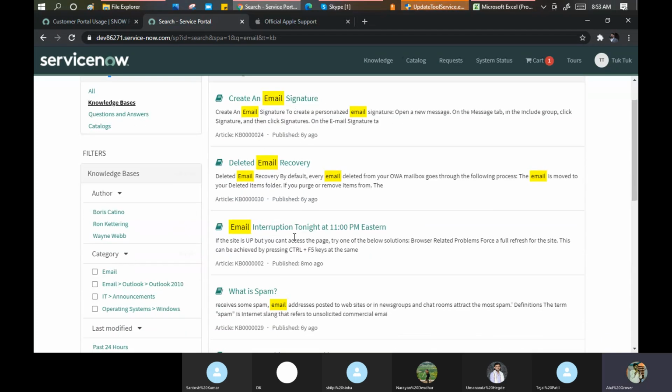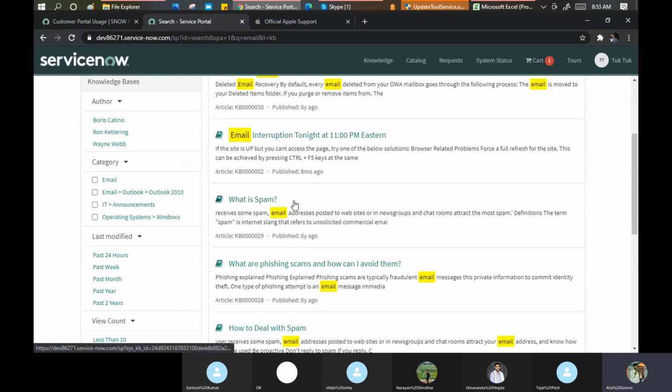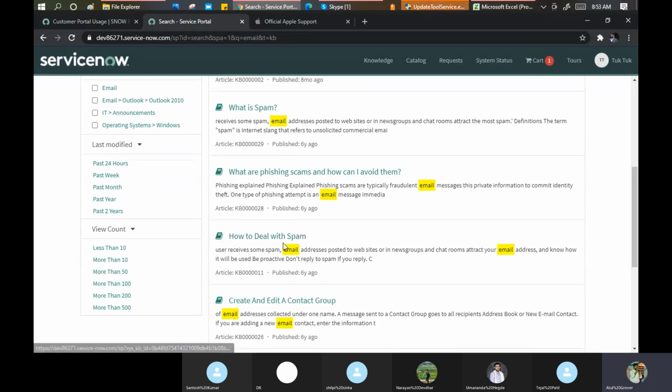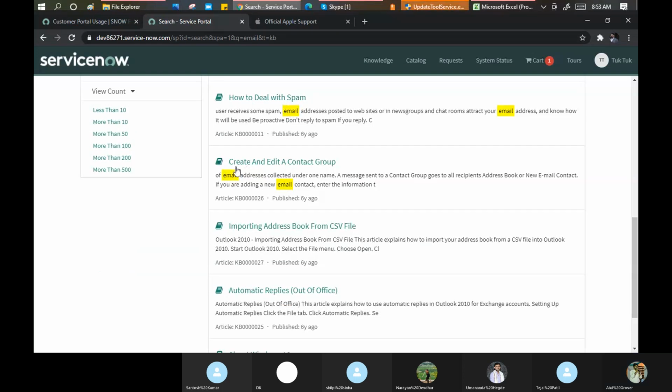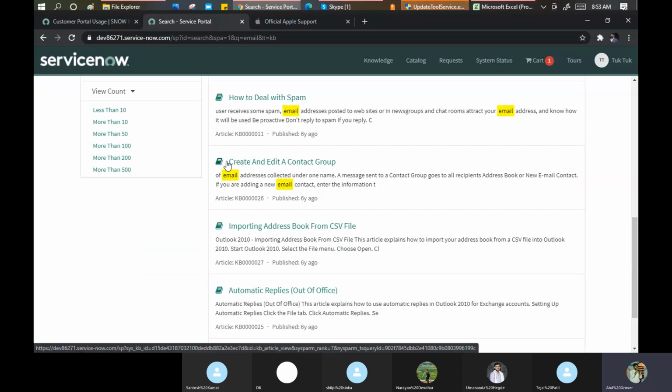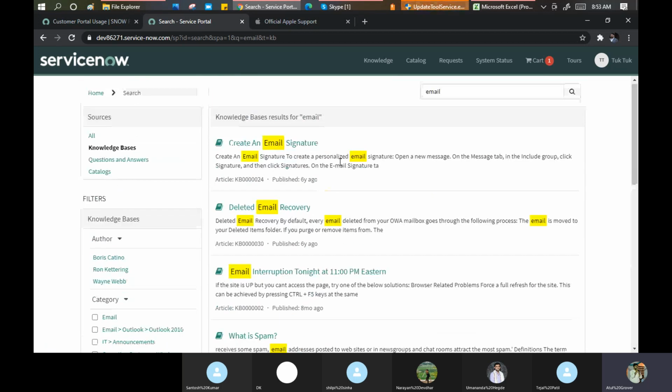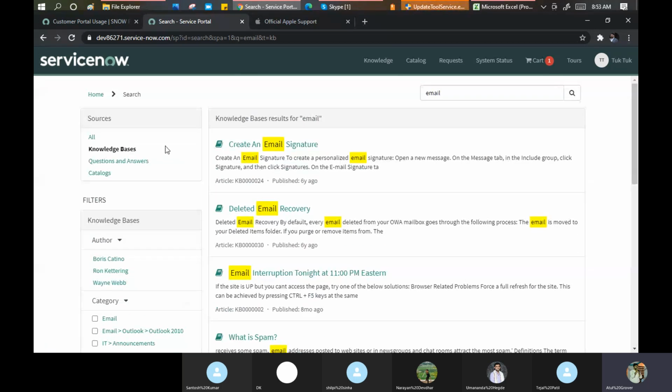Email signature, email recovery, email interruption, what is spam, what is phishing, how does spam work. So wherever the word email comes, either in the subject or in the description, it fetches the result for me. You say, no, I want to know whether someone asked this question earlier as well. Question and answer.